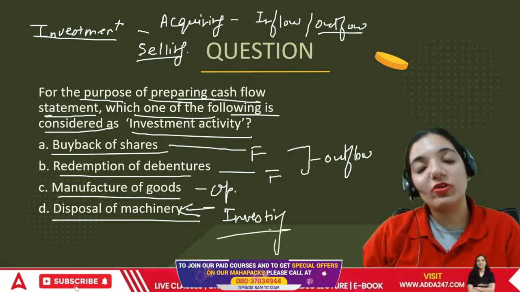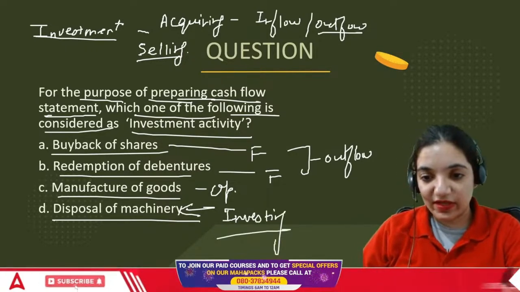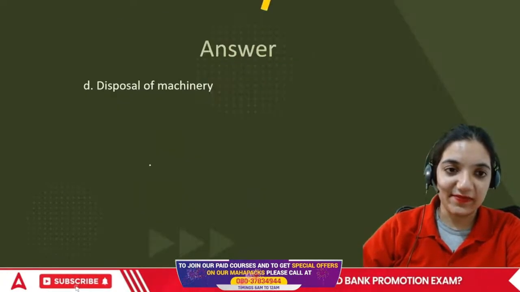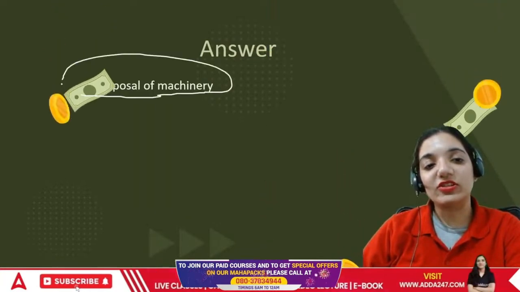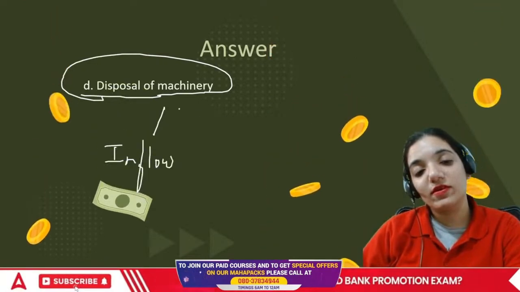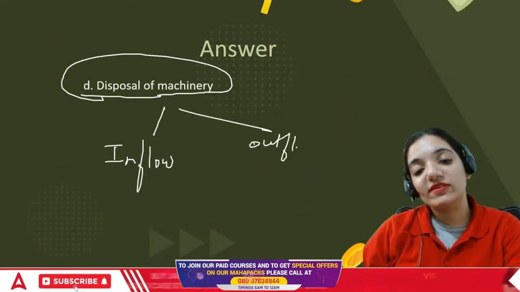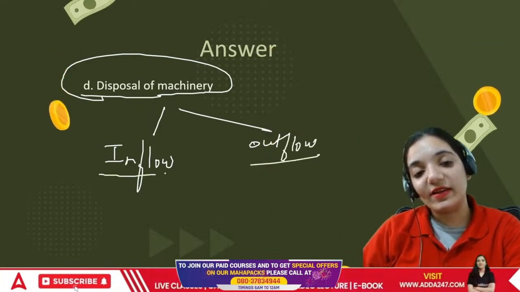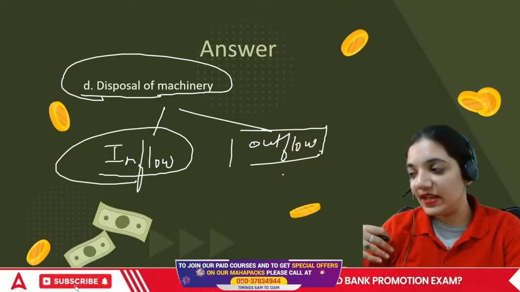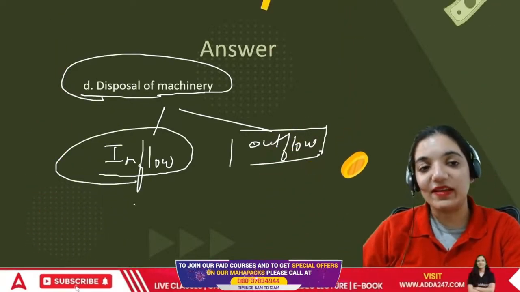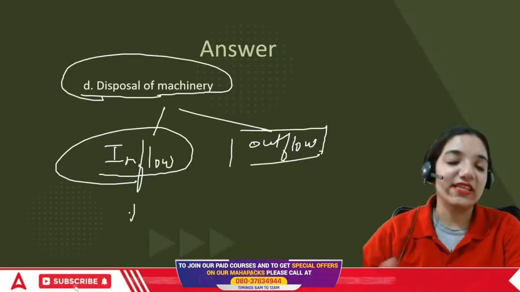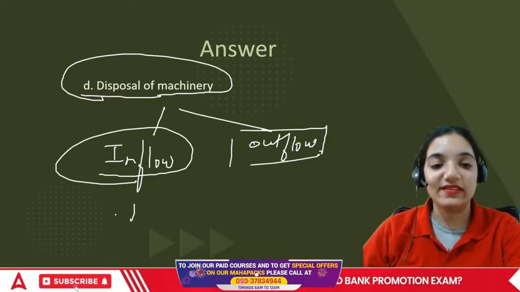With every question, I'm going to let you know all the different points. So whenever you are dealing with such questions, be very clear about what we are going to do with them. That is disposal of machinery. If I dispose of machinery, is it going to be an inflow or an outflow? See everyone, if I sell an asset, I get money. If I buy an asset, it's an outflow because I have to shell out money. In this case, I will get money. So disposal is an inflow.